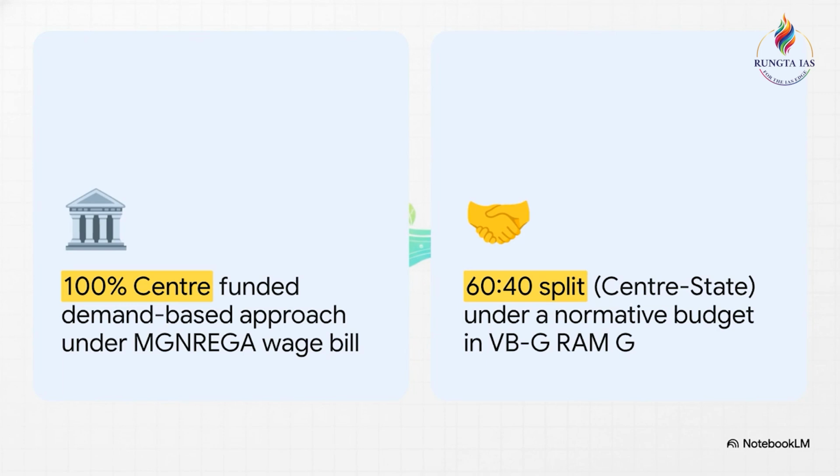However, the absolutely crucial point for center-state relations is the financial restructuring. We are shifting away from a 100% centrally funded, demand-based approach. Instead, we're looking at a 60-40 normative budget split between the center and the states. This is a huge shift in fiscal federalism.